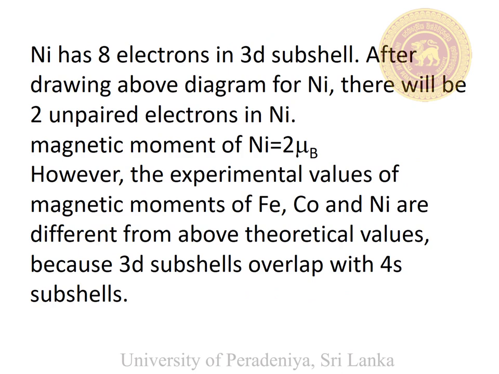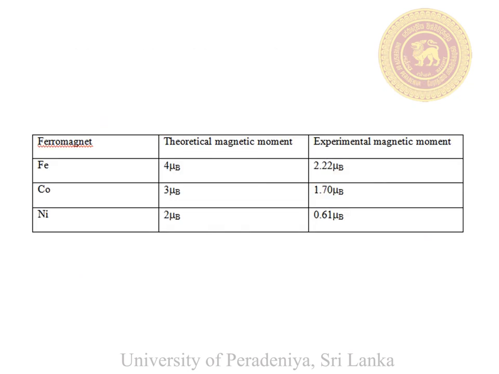The theoretical magnetic moment of nickel is 2 μB. However, the experimental values are different from the theoretical values due to the overlapping of 3d subshells with 4s subshells. In this table, you can see the theoretical and experimental magnetic moments of iron, cobalt, and nickel. Experimental magnetic moments are less than the theoretical magnetic moments.